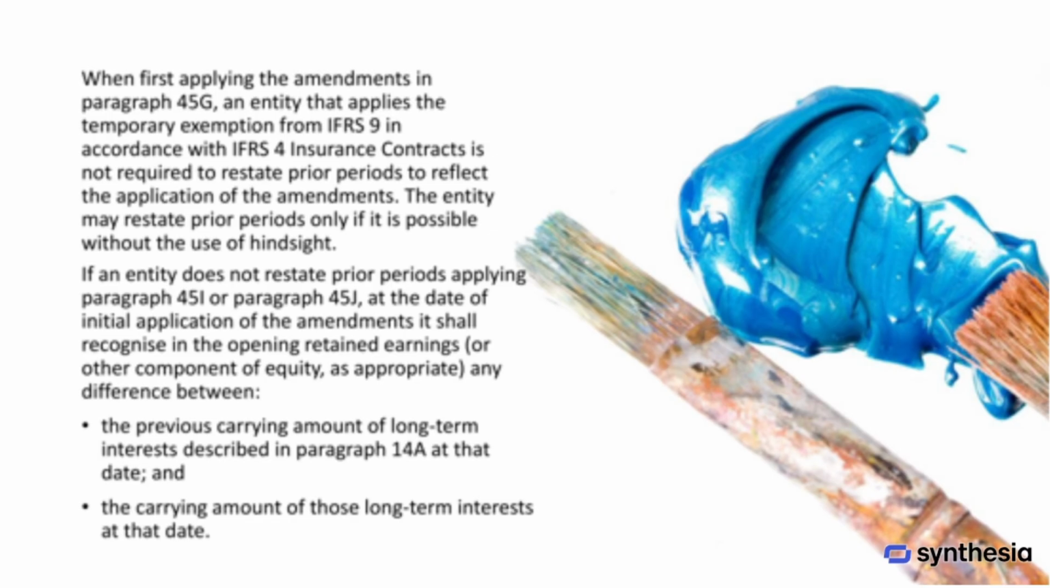When an entity first applies the amendments in paragraph 45G and is using the temporary exemption from IFRS 9 under IFRS for insurance contracts, it does not have to restate prior periods to reflect these amendments. The entity can choose to restate prior periods only if it can do so without using hindsight. If the entity decides not to restate prior periods when applying paragraphs 45I or 45J, then at the date it first applies the amendments, it must recognize in opening retained earnings, or another equity component if appropriate, any difference between the previous carrying amount of the long-term interests described in paragraph 14A and the new carrying amount of those long-term interests at that date.